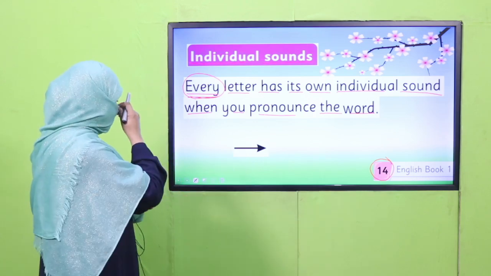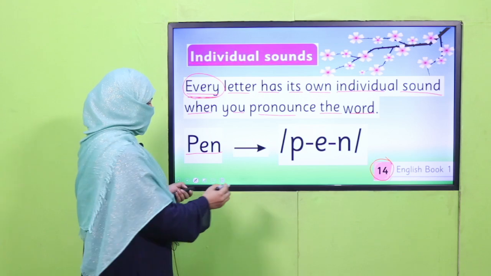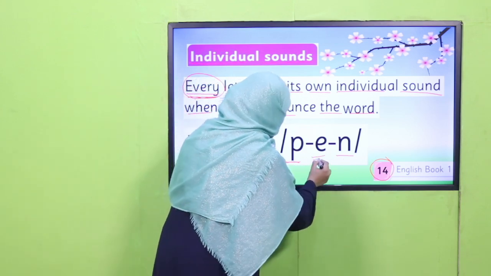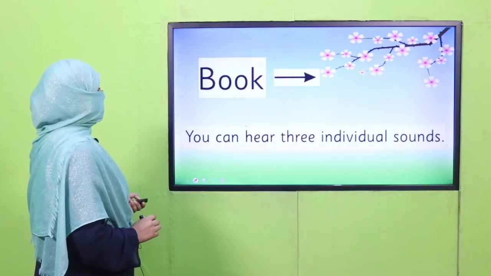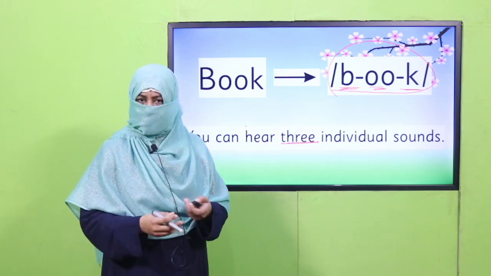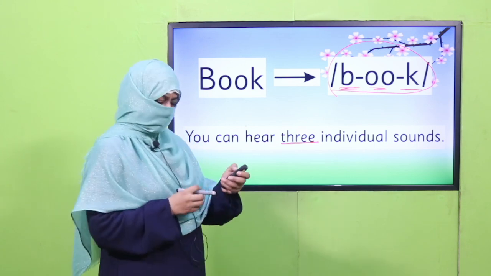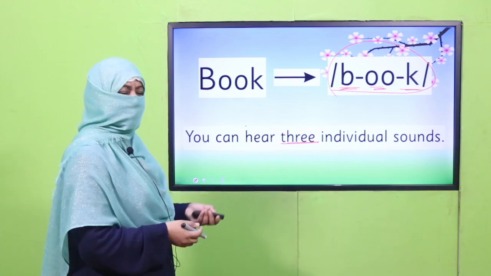The example in your book is pen. What do you hear? P. It becomes pen. The next example is book. There are three individual sounds. You are hearing three individual sounds to make this one word. Do you understand? This is how we practice, we make words from letters. And further we learn, we join words to make a sentence, and this is how the process goes on.